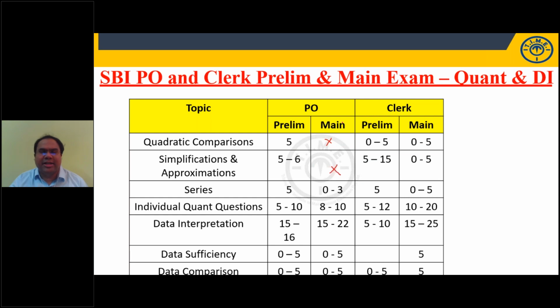Simplification approximations are not asked in PO main, and clerk main also not asked. Very rarely you get 5 questions, but it is important for clerk, 5 to 15, and 5 to 6 in PO. Series, I told you, we'll discuss in the reasoning section. Individual questions and data interpretation: the weightage is minimum 15 to maximum 22 in the main exam, maximum 25 in your clerk exam. Similarly, 5 to 10 in clerk prelim, 15 to 16 in PO prelim. So it is an important test area. Data sufficiency and data comparison are generally asked in the main exam.